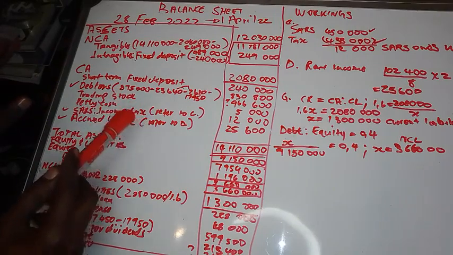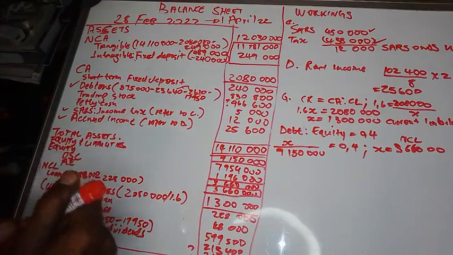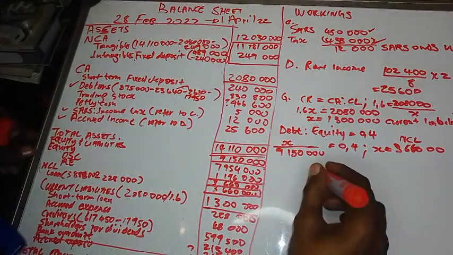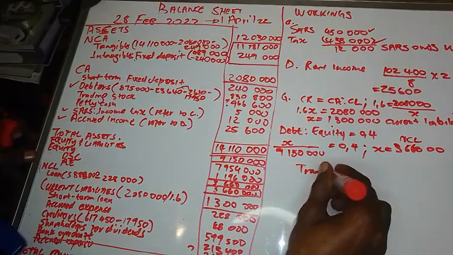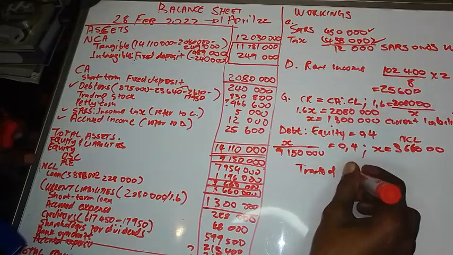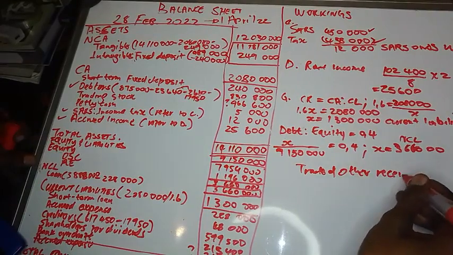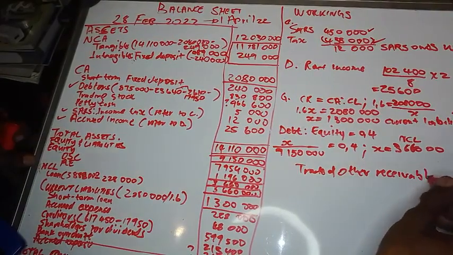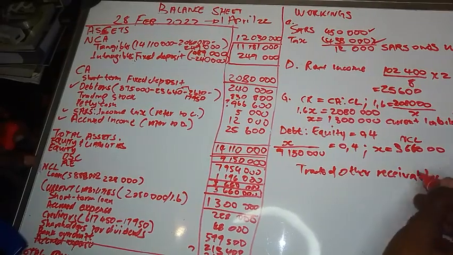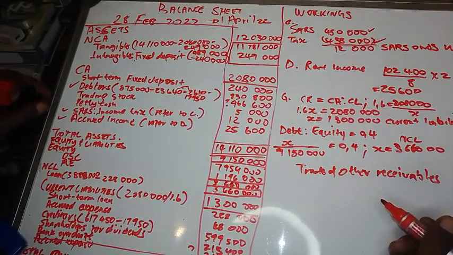Accrued income, the tenant owes us, will receive income in the future, right? Now we call it the trade and other receivables. So for grade 12 learners, you must combine these items.